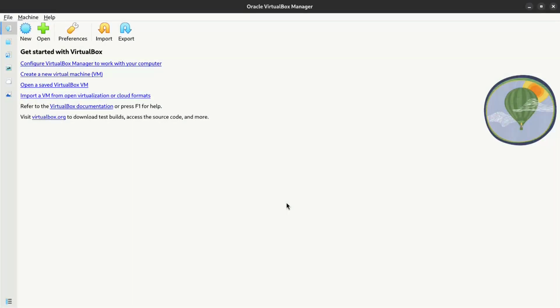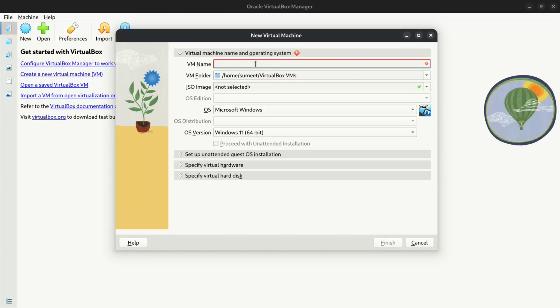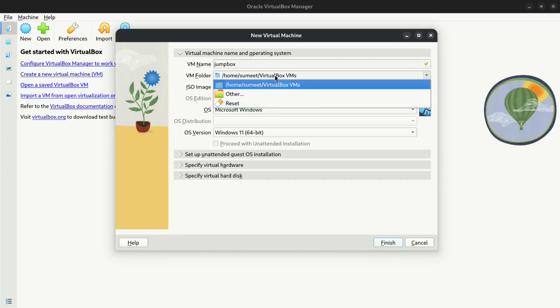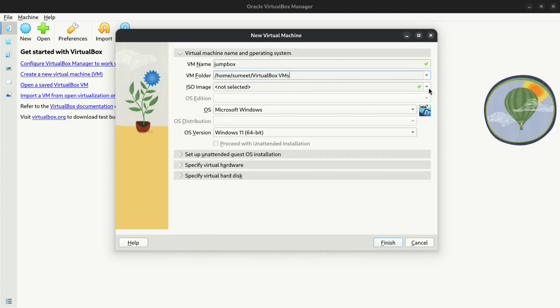Okay, so now that we have our NAT network configured, let's create our first virtual machine for JumpBox. Click on New. Write some name for your virtual machine. I'll just keep it JumpBox itself and select the downloaded ISO image.